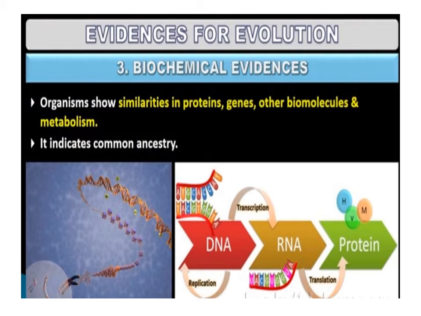Biochemical evidence. Organisms show similarity in proteins, genes, other biomolecules and metabolism. It indicates common ancestry. For example, DNA transcription takes place and converts to RNA, and RNA with the help of translation converts to proteins.